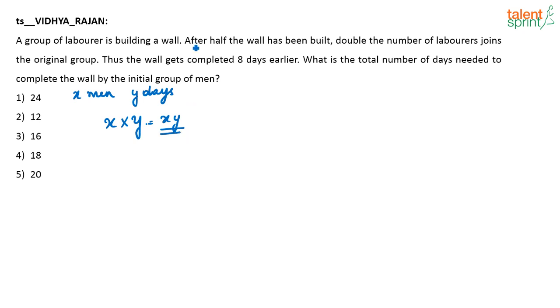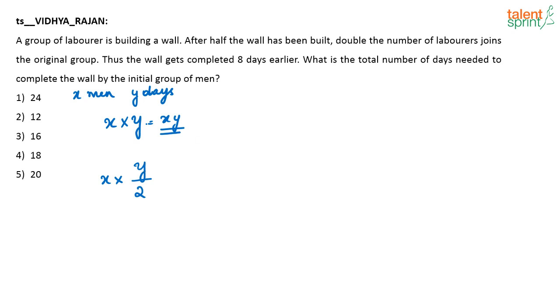What is given now? After half the wall has been built. X men will take Y days to build the wall, so half of the wall will be built in Y by 2 days. How much of the work is completed in Y by 2 days? X into Y by 2.